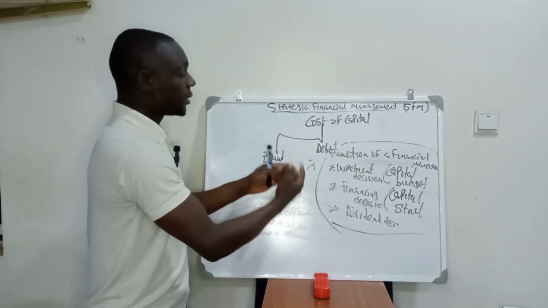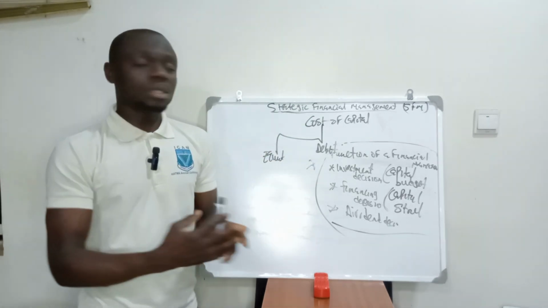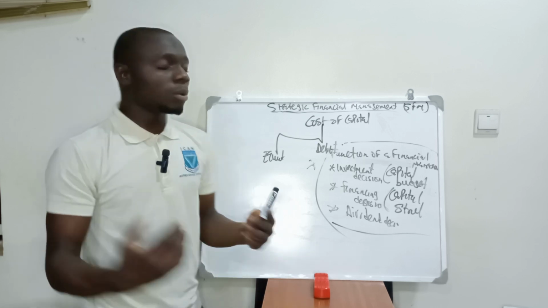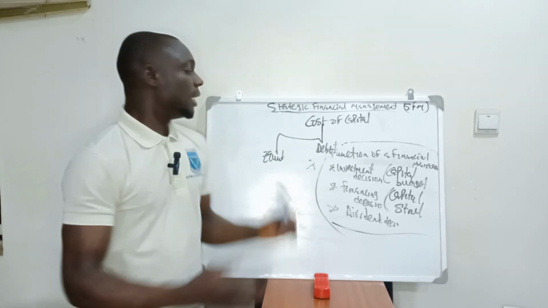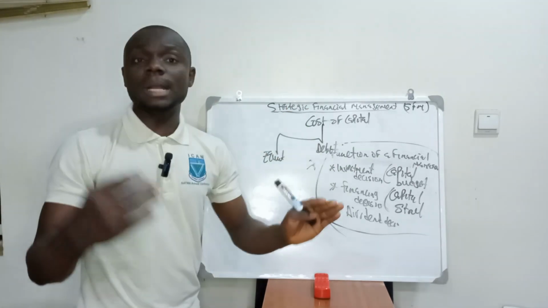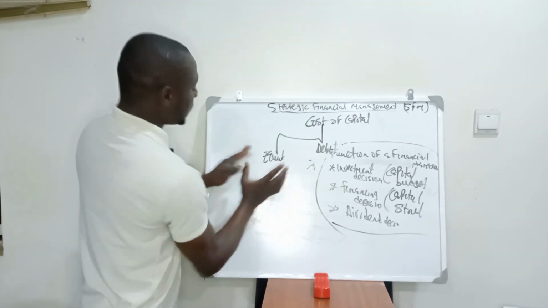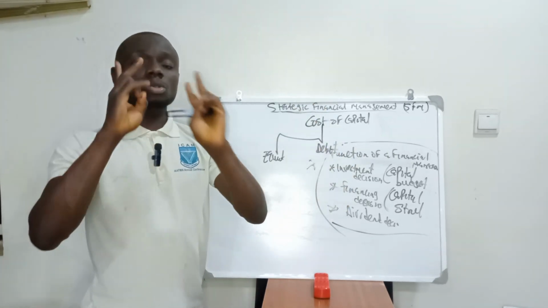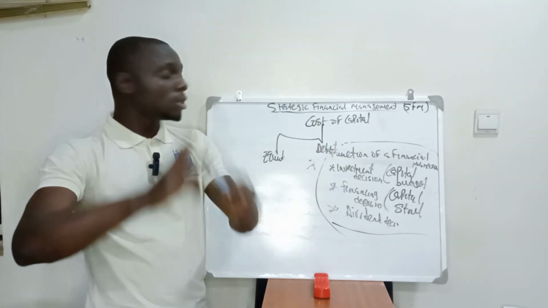and the lenders, which is the debt holders. So when a firm wants to source for finance, they can source for finance in two ways: either going by equity or going by debt. This is equity and this is debt. Cost of capital is divided into two classes.